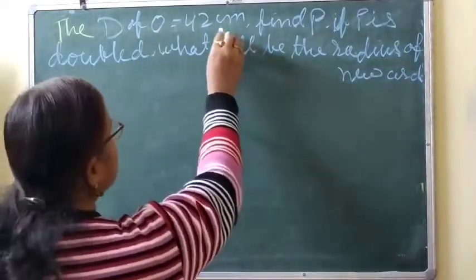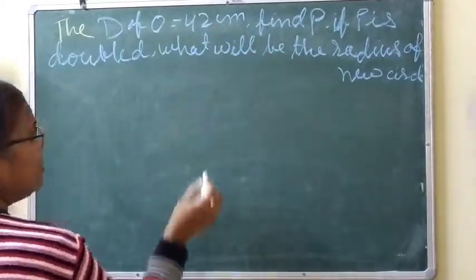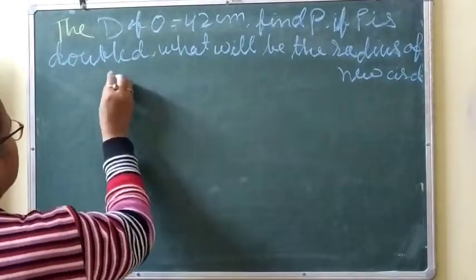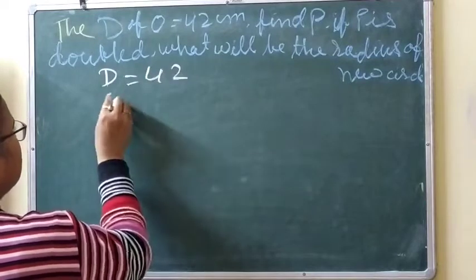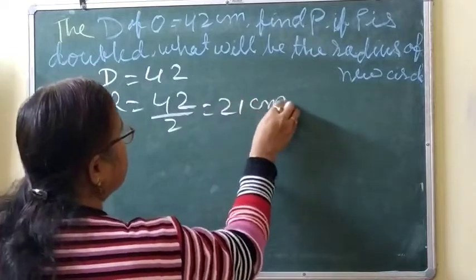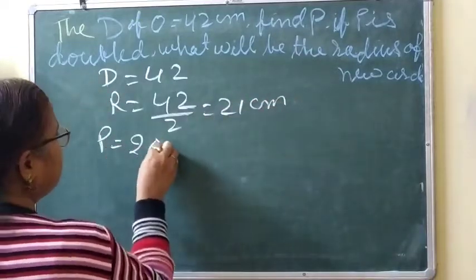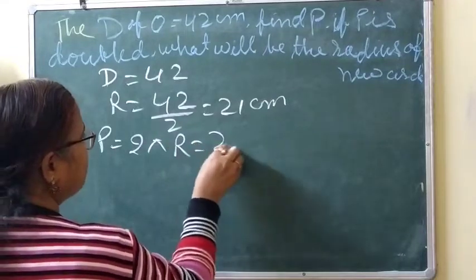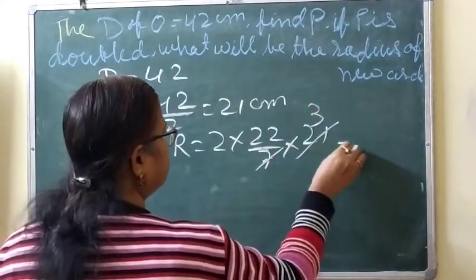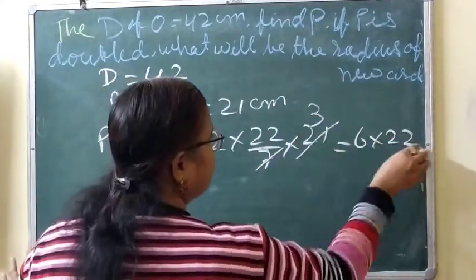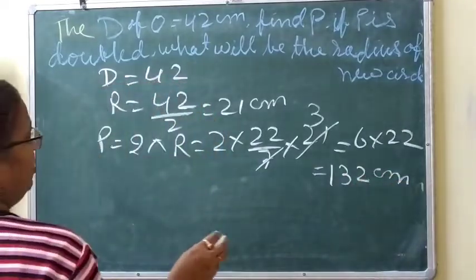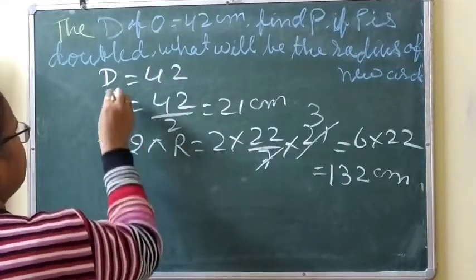So the diameter of the circle is given as 42 centimeter. Find perimeter. Perimeter means circumference of a circle. So D is 42, then R will be 42 by 2, that is 21 centimeter. And so perimeter will be 2 pi R, so 2 into pi into R. 3 times 2 is 6, then 6 into 22 equals 132 centimeter. Okay, so this is P1. Take this R1 and this D1.